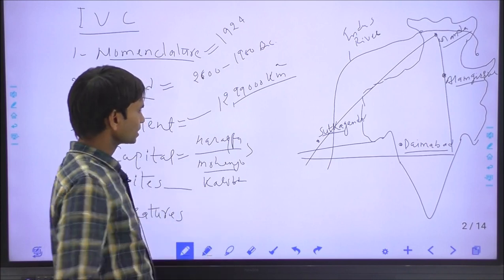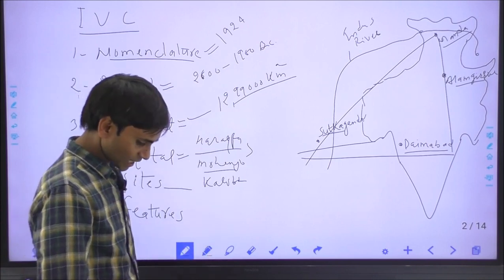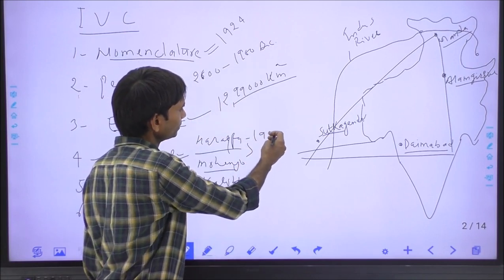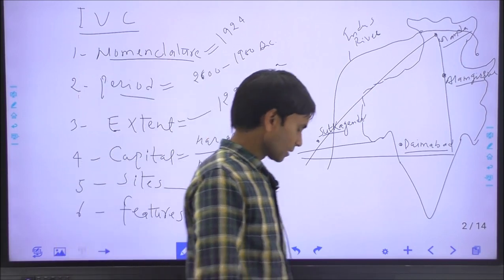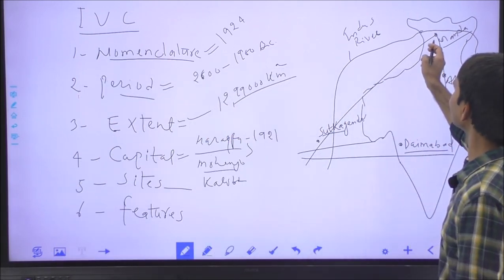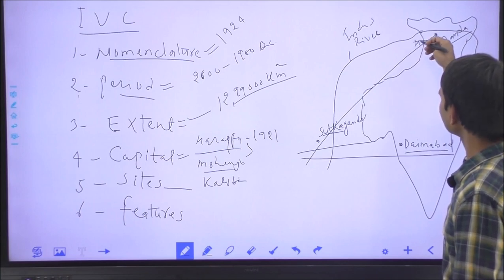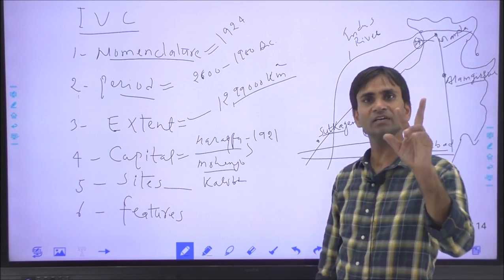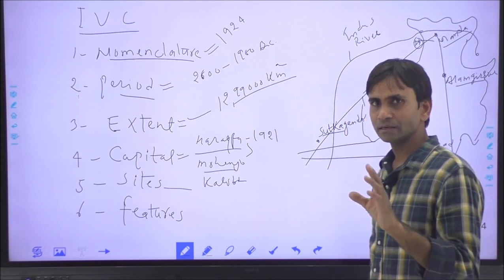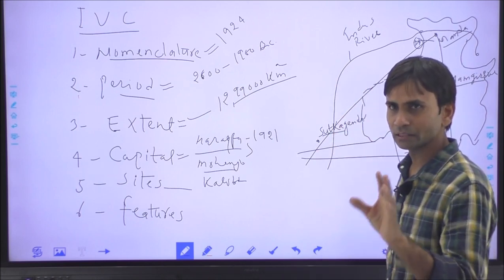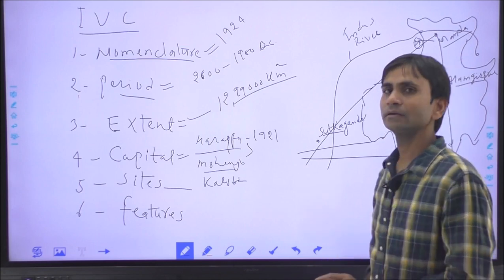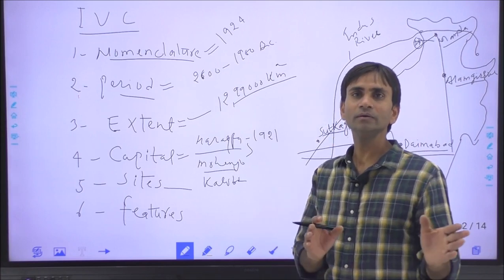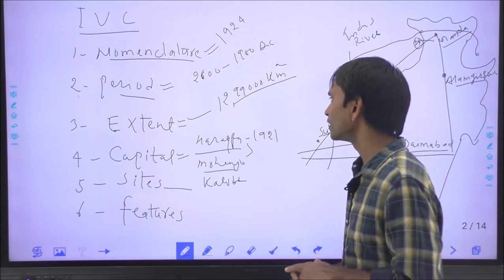The important sites of the civilization. Harappa was the first site of the Indus Valley Civilization, which was discovered in 1921 by Dayaram Sahni, and now Harappa is located on the bank of the Ravi river in Pakistan. This is the location of Harappa in Pakistan, and two important artifacts we have found. One is a model of a wooden plough, and the other is the evidence of a granary, where food grains were stored for meeting the challenges of the future.